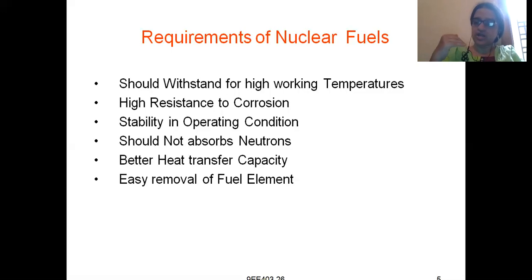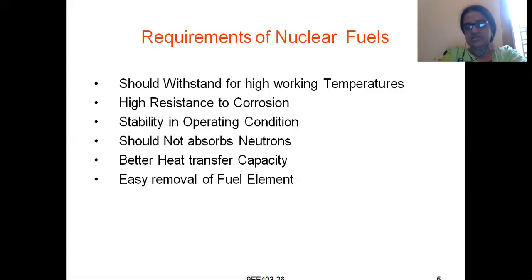Easy removal of fuel element means, like the falling of ash in a thermal power plant, whatever nuclear fuel we are using, after it has done its useful work, we should be able to remove this nuclear material easily. Removal of a fuel element should be very easy. Then only will our nuclear fuel support a nuclear reaction in a better manner. So these are the requirements of nuclear fuels.